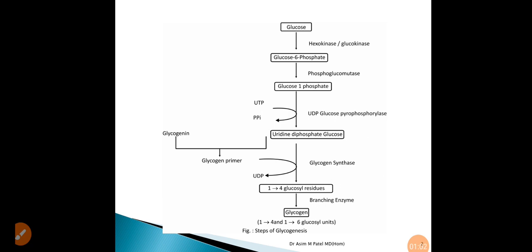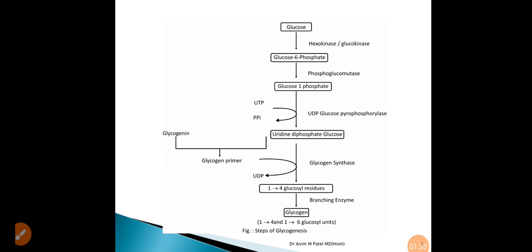Then this glucose 6 phosphate is converted into glucose 1 phosphate in the presence of the enzyme phosphoglucomutase, and then this glucose 1 phosphate combines with uridine triphosphate in the presence of uridine diphosphate glucose pyrophosphorylase, and is converted into uridine diphosphate glucose.